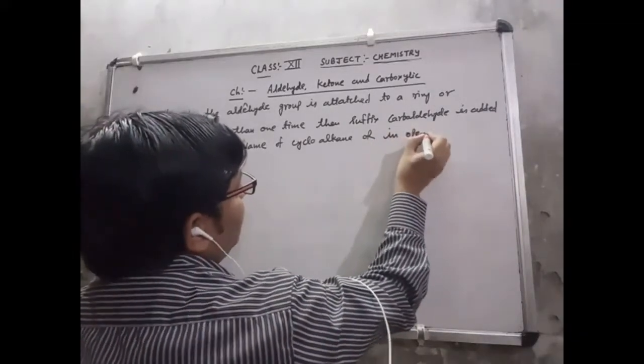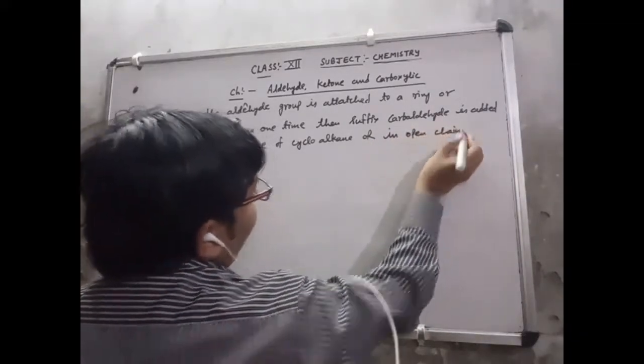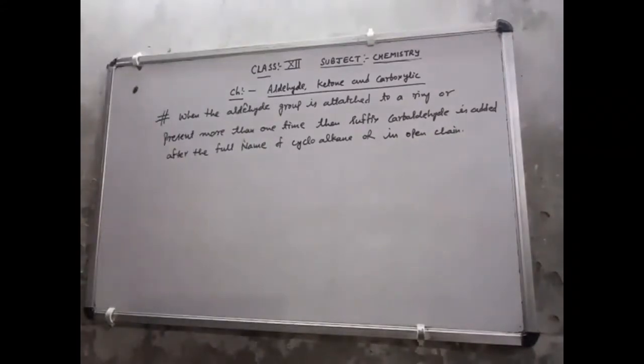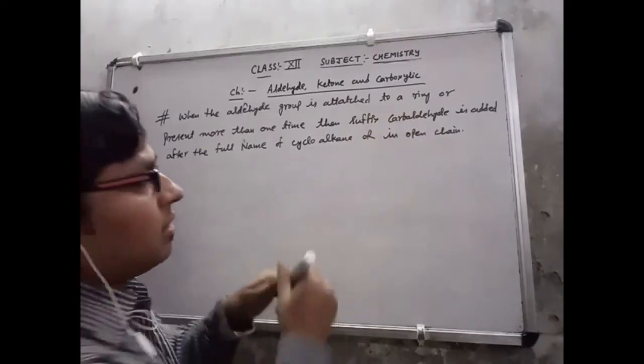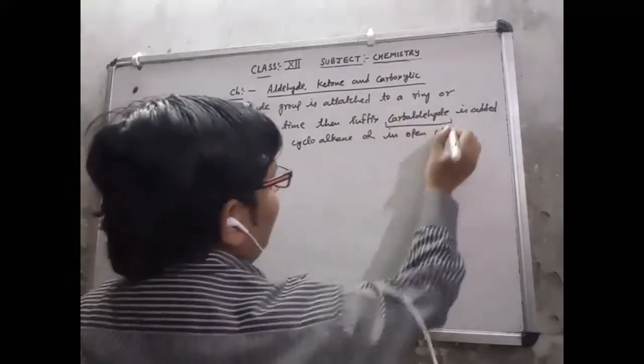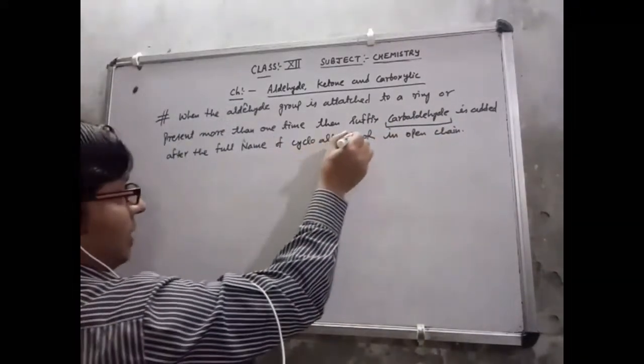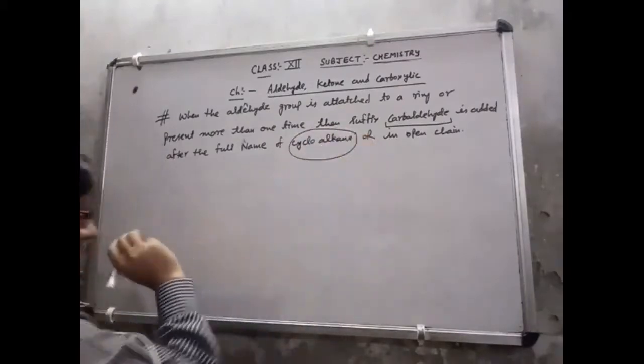That means if the aldehyde group is directly attached to a ring, then the suffix carbaldehyde will come after the name of that cycloalkane.